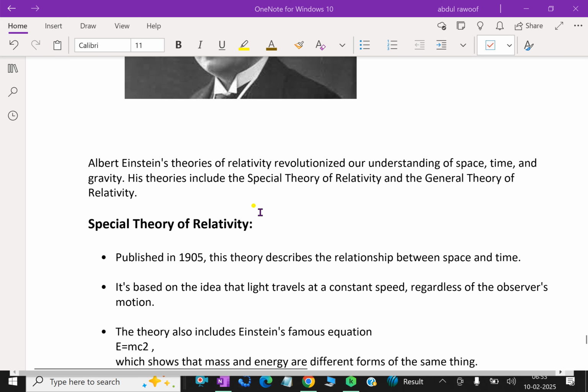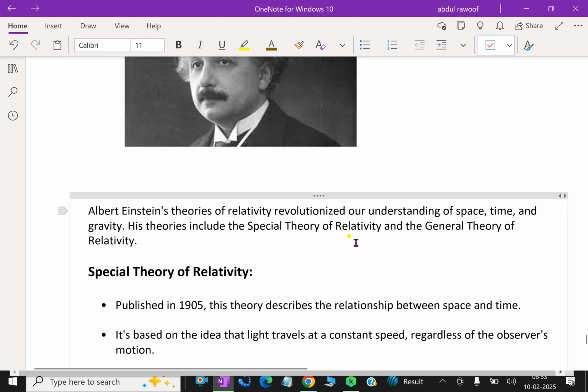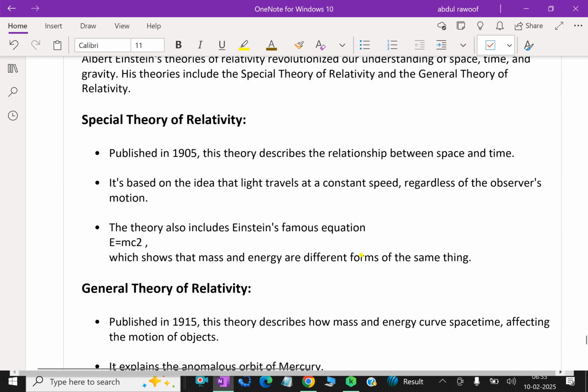Albert Einstein's theory of relativity revolutionized our understanding of space, time, and gravity. His theories include the special theory of relativity and the general theory of relativity. First, we'll talk about the special theory of relativity. Published in 1905, this theory describes the relationship between space and time.